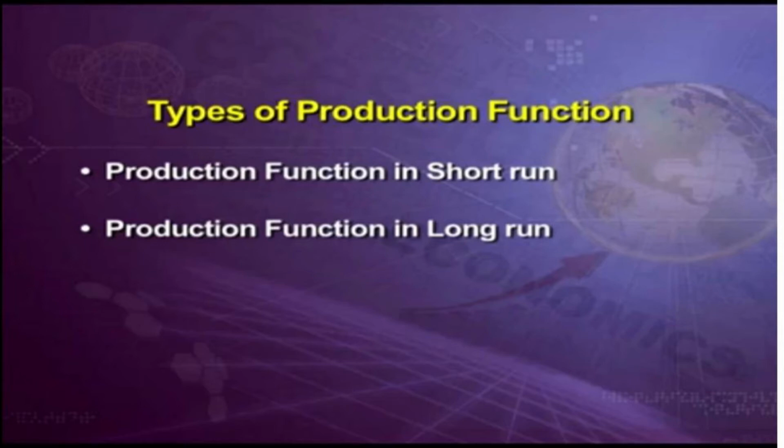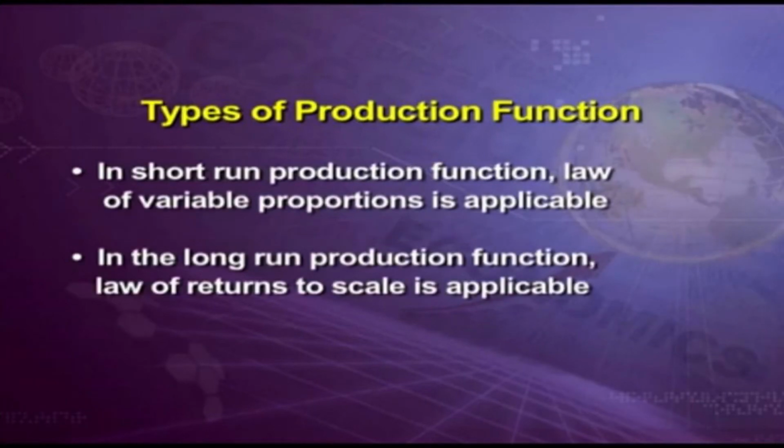Mostly they will ask either the short run or the long run. If they ask the long run, they will never ask you the short run. So both are important. Just concentrate and then you can write the answer. In the short run production function, the law of variable proportion is applicable. In the long run production function, the law of returns to scale is applicable. So we have two types.